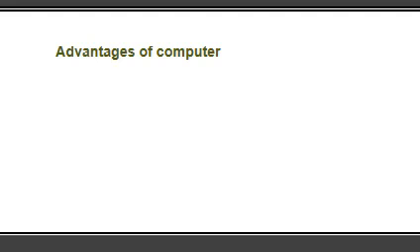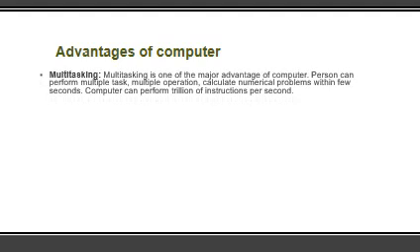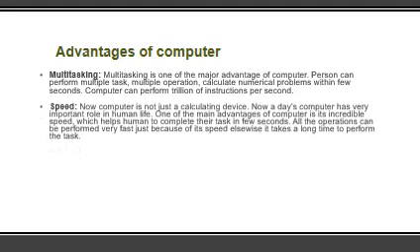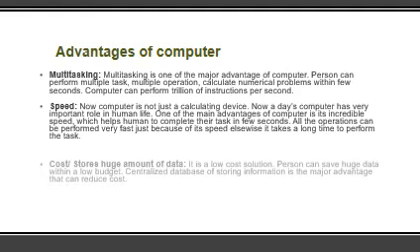Advantages of computer. Computer has so many advantages. We are discussing some of them. First is multitasking. Multitasking means computer can perform multiple tasks at the same time, like we can surf on net and listen to the music at the same time. Speed. As you all know, the processing speed of computer is very high. The calculations that we do in minutes, computer can do in microseconds.